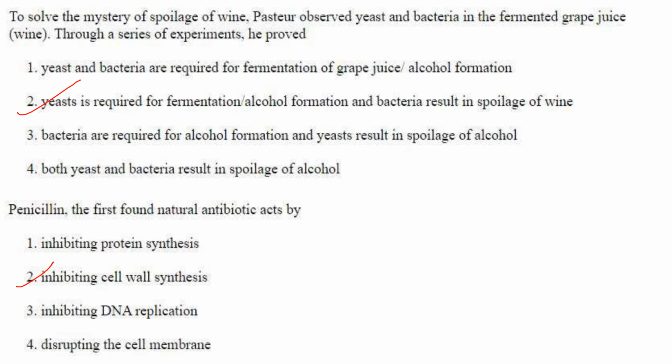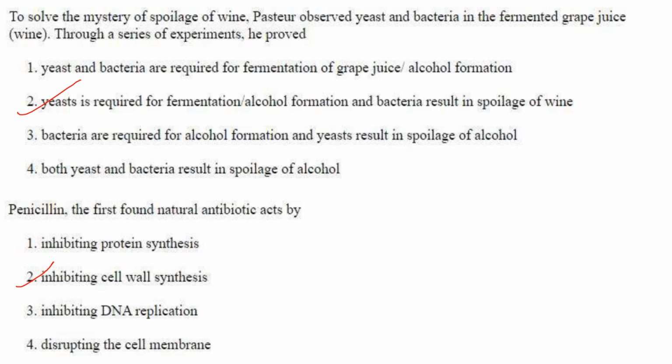Then next one. To solve the mystery of spoilage of wine, Pasteur observed yeast and bacteria in the fermented grape juice, that is wine. Through a series of experiments, he proved yeast and bacteria are required for fermentation. No, only yeast is required for fermentation, not bacteria.